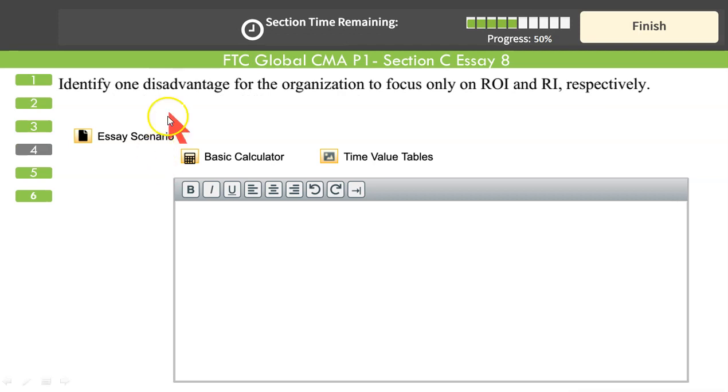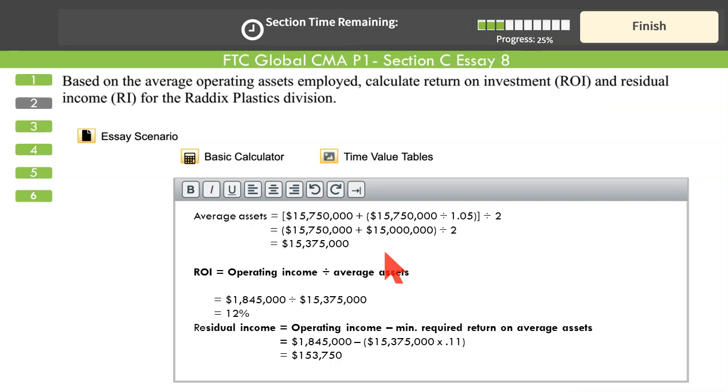Next, identify one disadvantage for the organization to focus only on ROI and RI. In other words, you need to identify the disadvantages of both return on investment and residual income. What is the disadvantage of residual income? The comparison is through dollars, because if you remember, we calculated our residual income in our question here, 153,750.